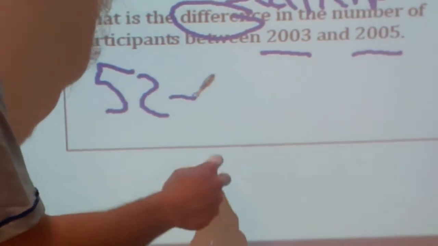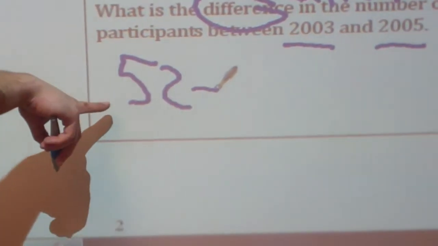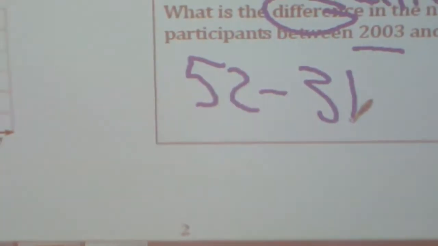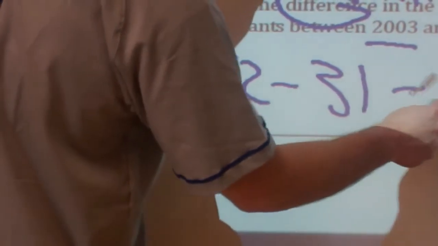So to find the difference, just take the difference between the two. So in 2005, there were 52 participants. In 2003, there were 31. 52 minus 31, you got it, is 21 participants. Good units. I like the units.